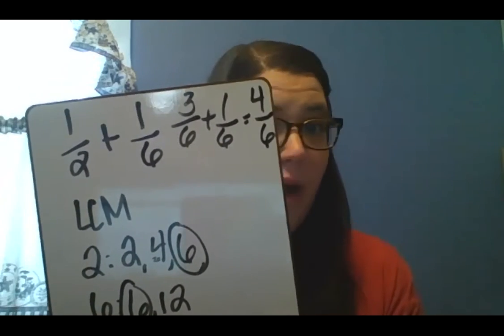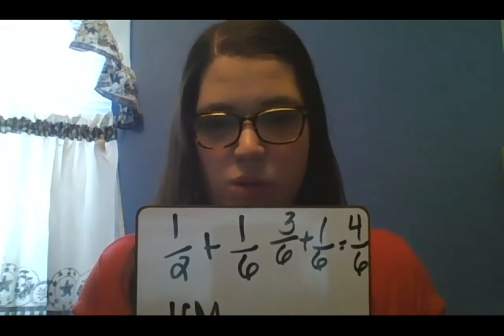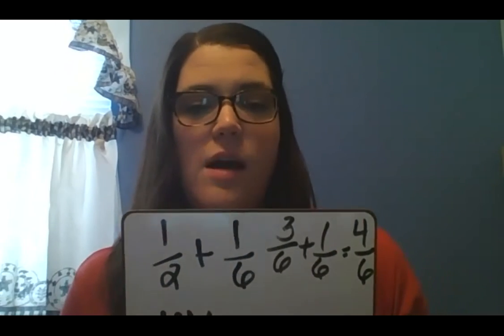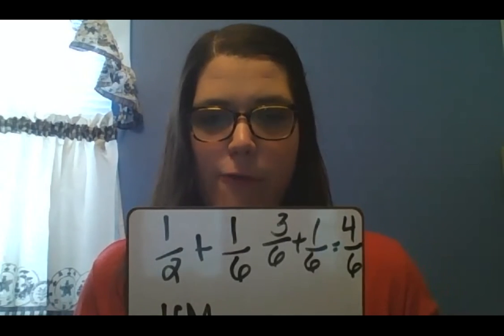You just bring the bottom over and leave it the same. You do not add 6 plus 6 to get 12. You just bring that 6 straight across and the denominator stays the same. You just add your 3 plus 1 to get 4/6. So your answer would be, oh, dropped my paper. Your answer would be that you use 4/6 a cup of all-purpose flour.